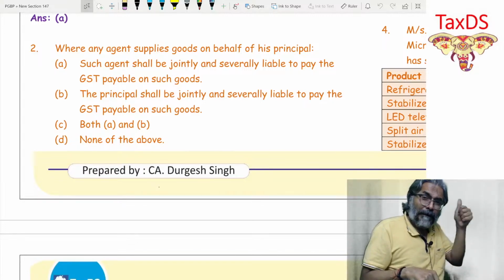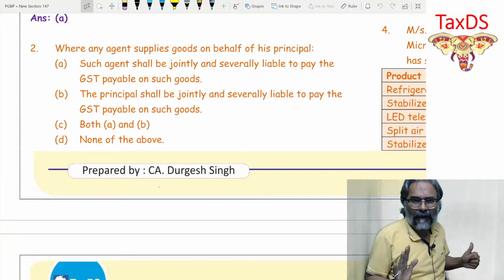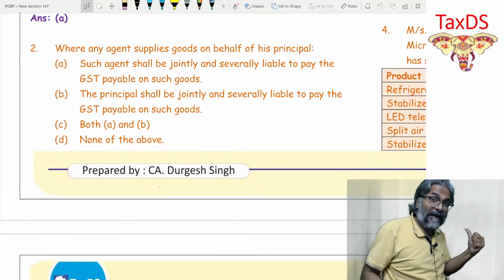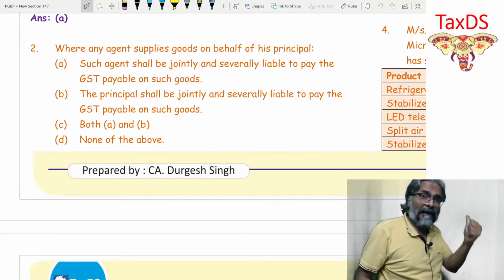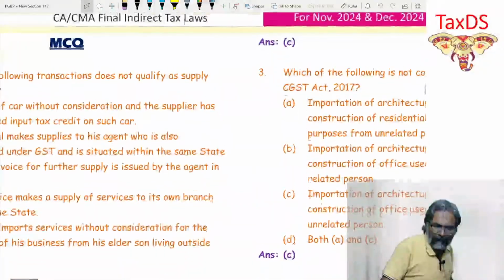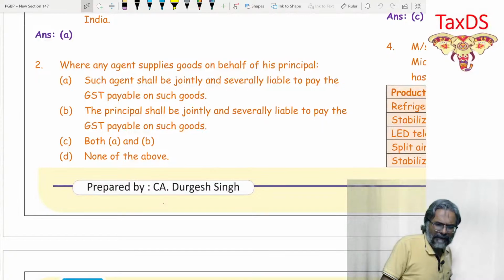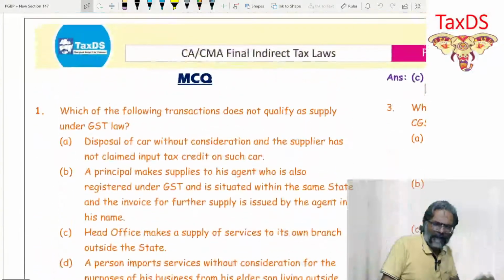Here also, the principal and the agent, both of them are liable for the GST liability. In this case, for the supply between whom? Between the principal and the agent in this context. In this regard, students, if you see over here, point number C is the answer. What is point number C? Both A and B. That is, agent as well as principal, both of them are liable. So that is the point.